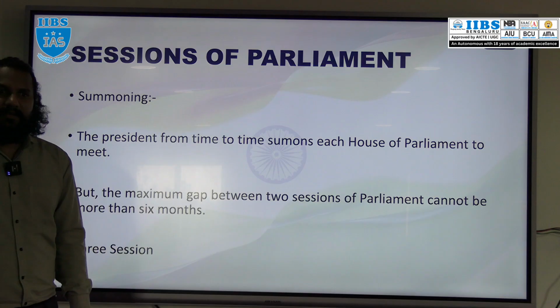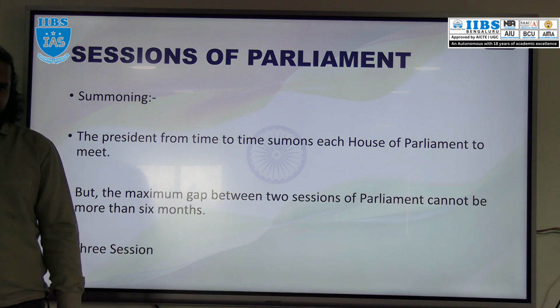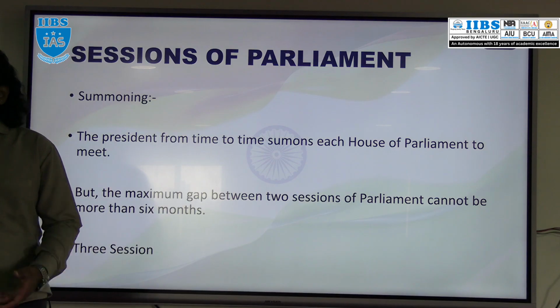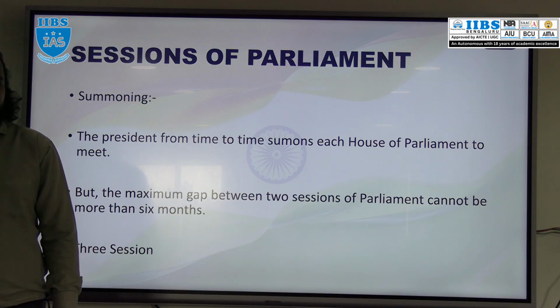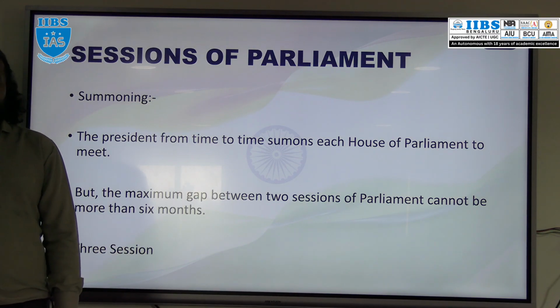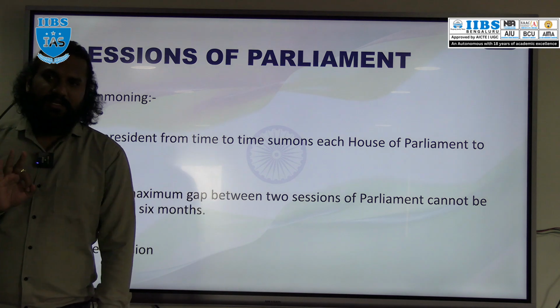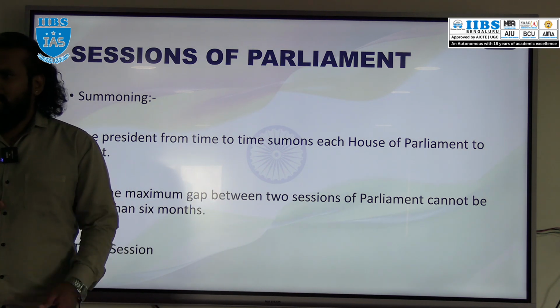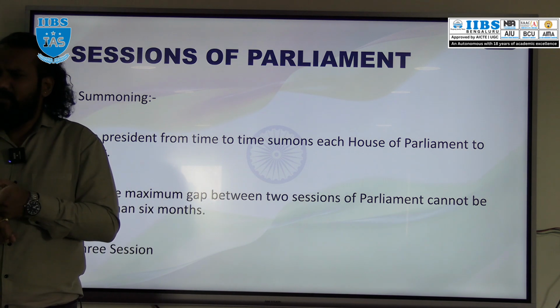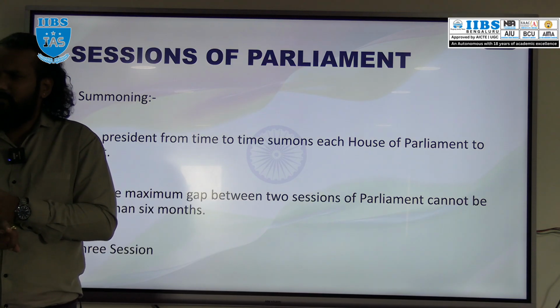Then Parliament also has sessions. We have two houses, right? Those two houses have sessions. It is not like the sessions continue 24/7, a whole 365 days in a year. There is no such thing. Generally, the Indian Parliament has three sessions. One is the budget session. The budget session starts from February and goes till May. That is the period of the budget session.